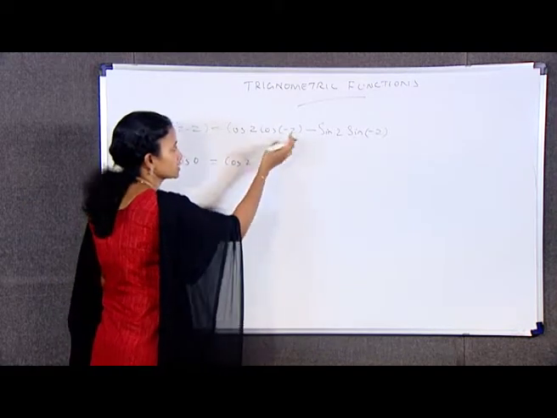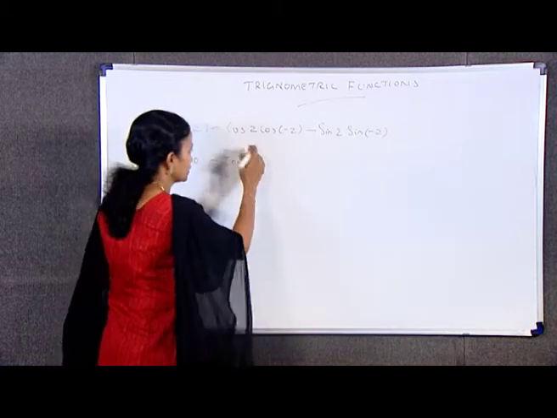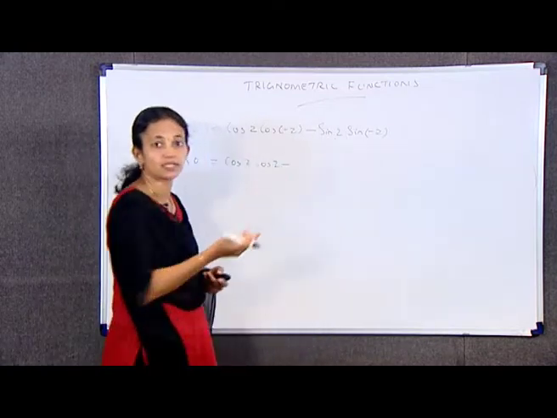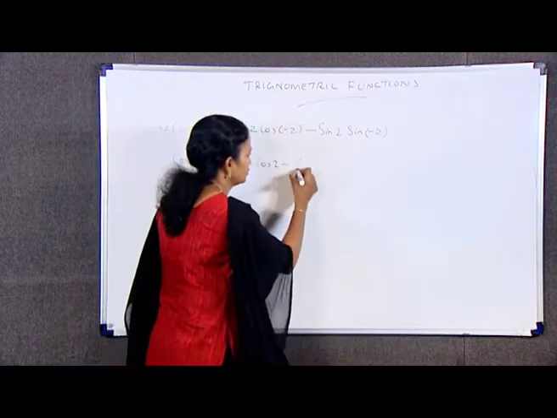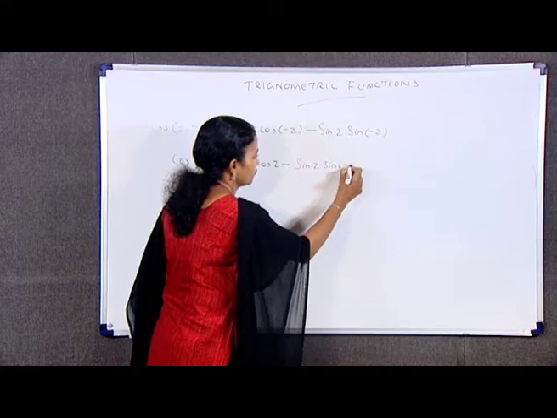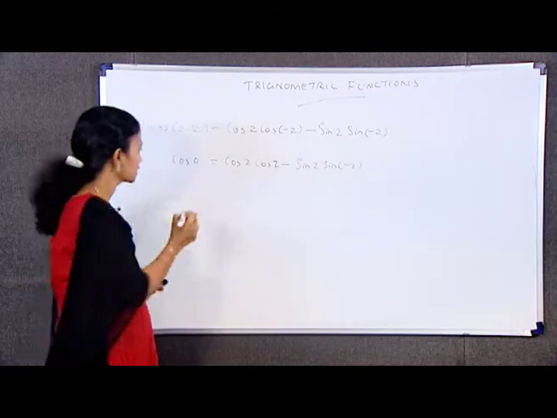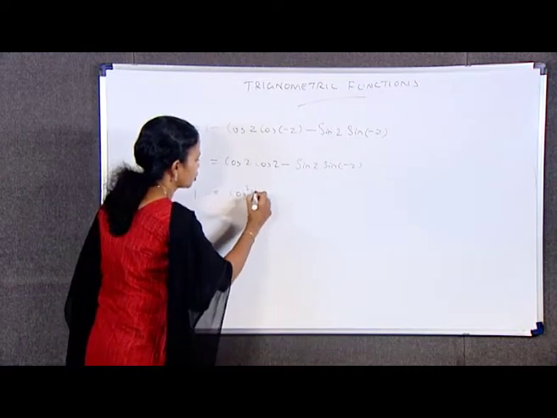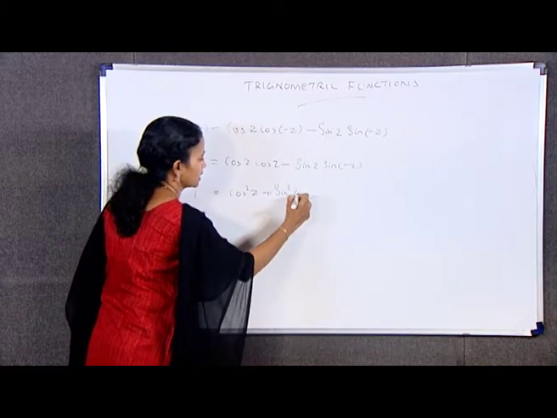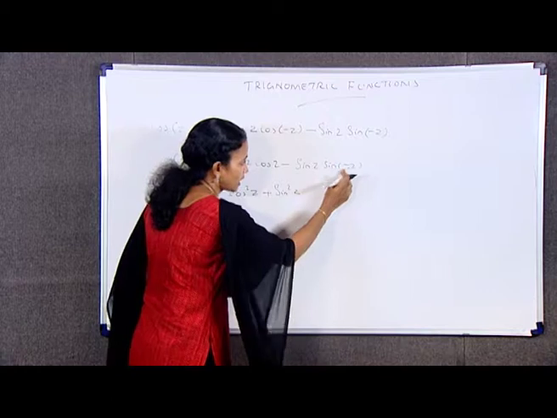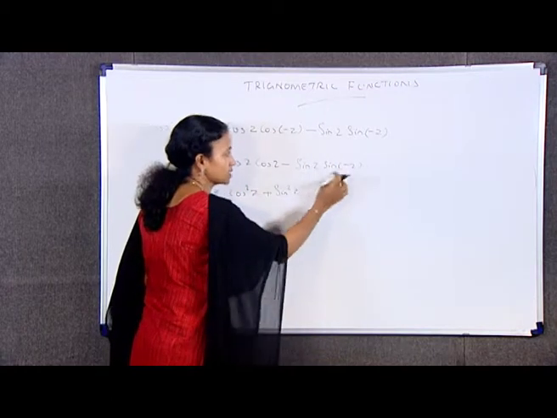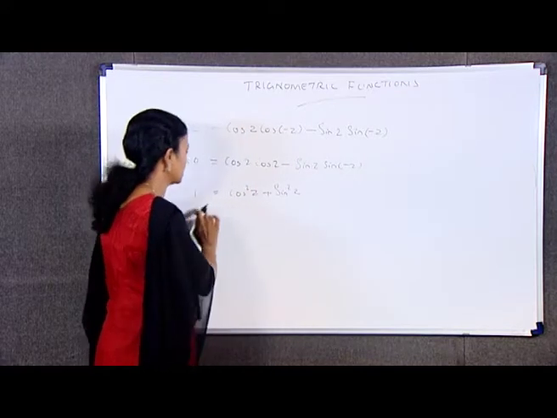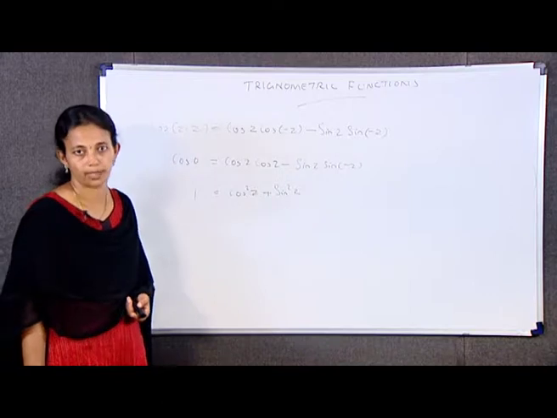We know cos of minus Z is equal to cos Z itself, and sin of minus Z is minus sin Z. So, it becomes plus sin square Z. That is, cos square Z plus sin square Z is equal to 1.